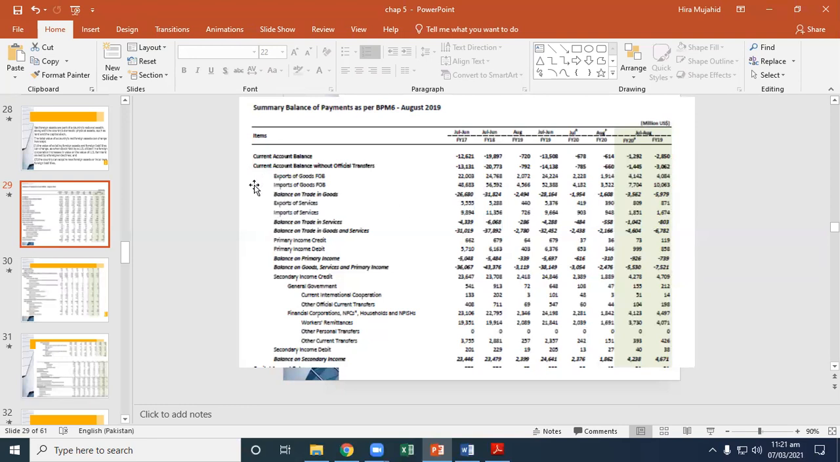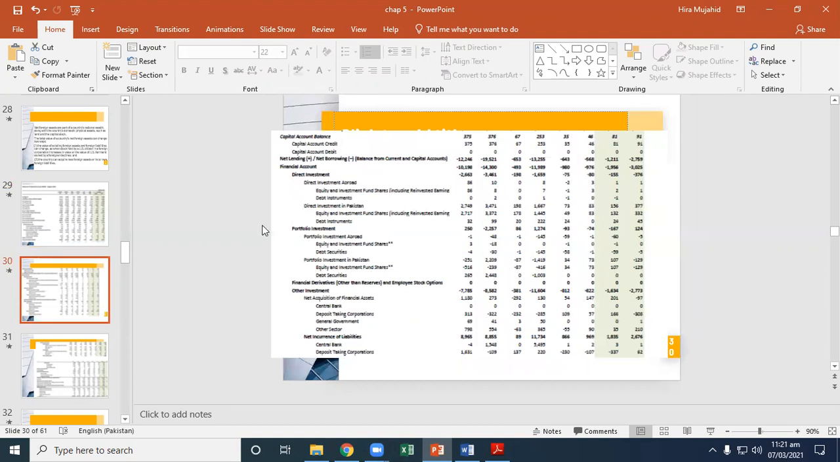Export of services, import of services, balance of trade in goods and services, primary income credit. These are the components of the current account balance. Now, if you summarize the current account balance, all the credit items, and these are all the capital account credit, capital account debit, portfolio investment, financial discrepancy. This is the data which is giving the economic value of Pakistan.